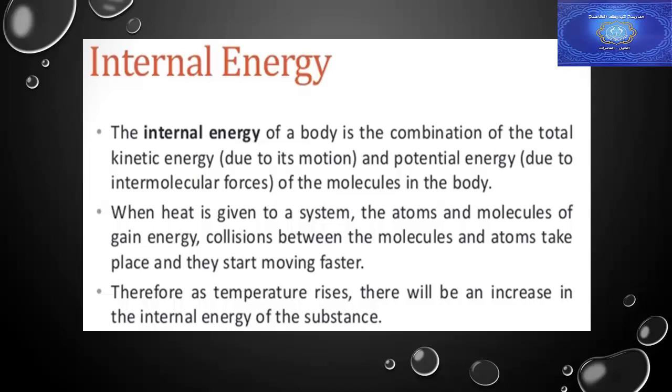This causes an increasing number of collisions and an increase in kinetic energy, also an increase in potential energy. Therefore, as temperature rises, there will be an increase in internal energy of the substance resulting from the increase in kinetic energy and potential energy.